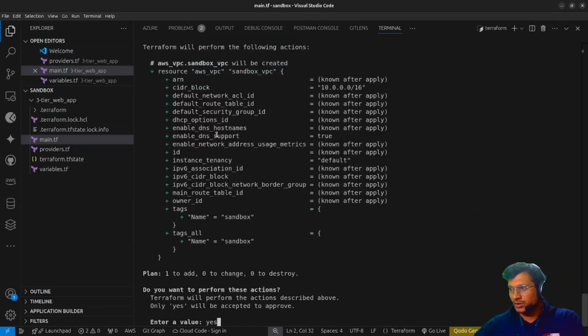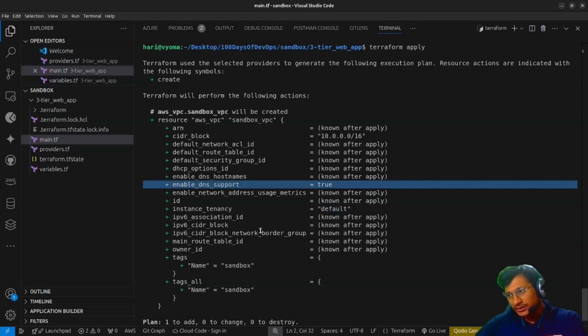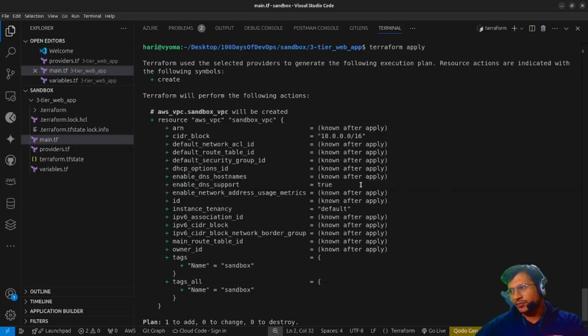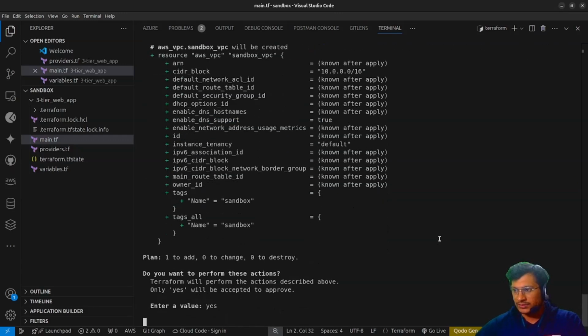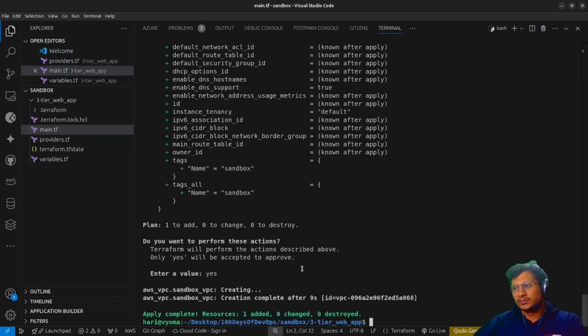I'll just show you this. What are the configurations? So here the name of our resource is provided. This is the tag and everything, like instance tenancy is default, enable DNS support true. These are all the arguments which are provided by this AWS provider in Terraform. You can change all of these. So I have provided this particular one, and this is the default setting, and this is also a default setting. So as per default configuration it will just go. Enter. So let's just see what will happen. AWS sandbox VPC is creating. Yeah, it is created. Here you can see apply complete, resources added and everything is completed.